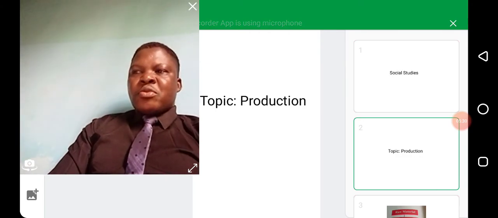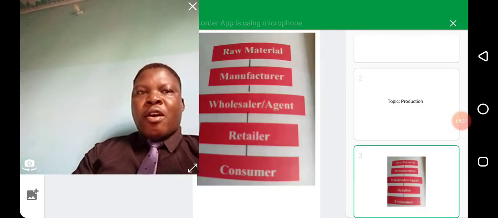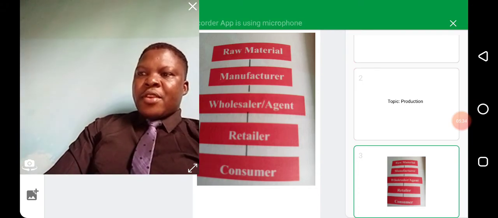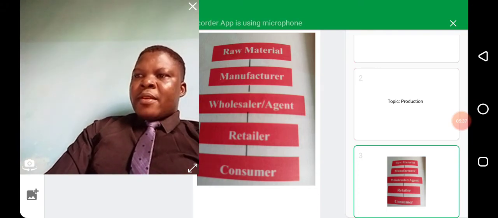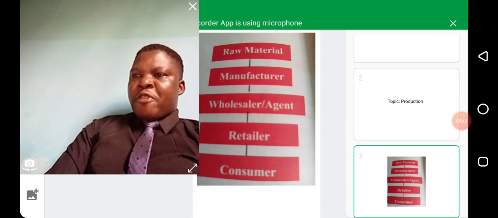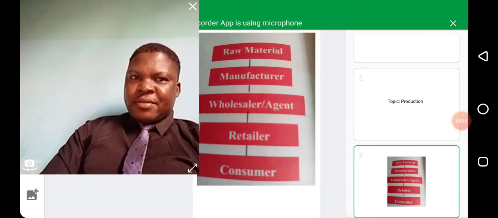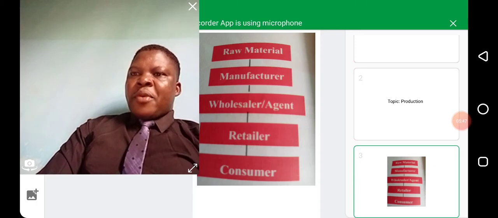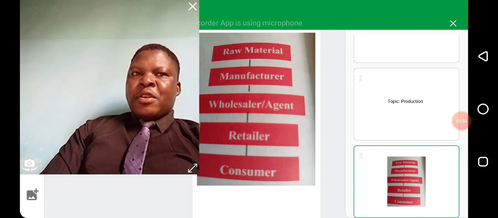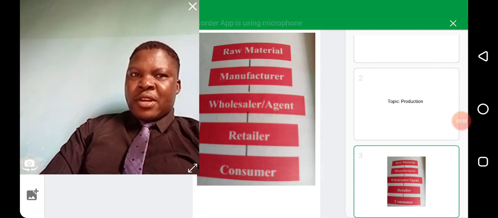Now, there is what we call the chain of distribution. This is the process which raw materials go through before reaching the final consumers. The raw materials from the farmer go to the manufacturers.